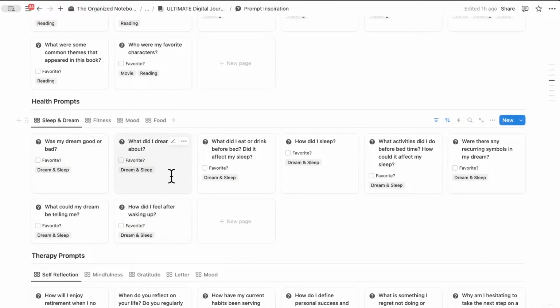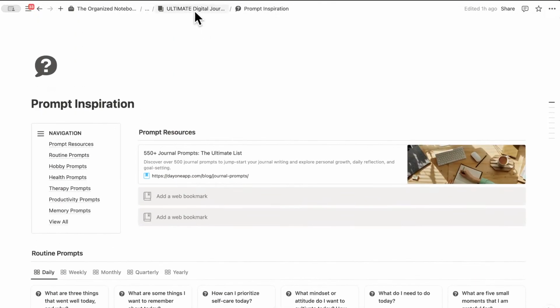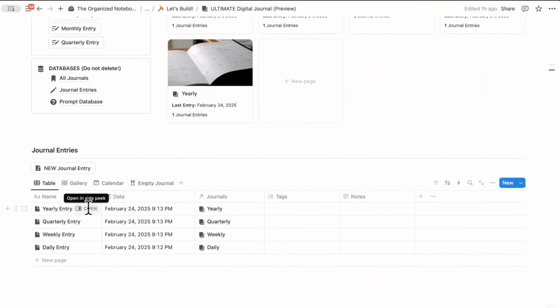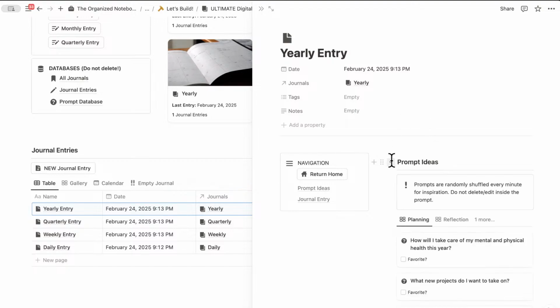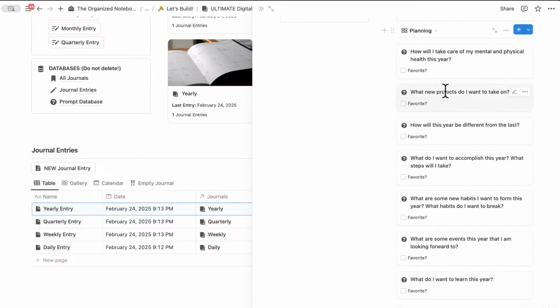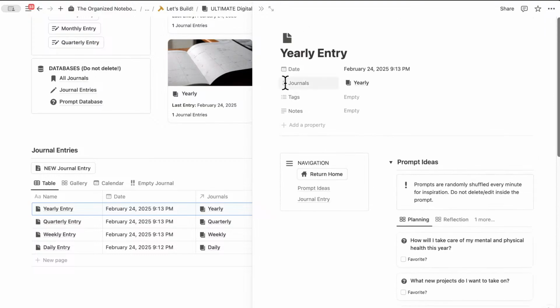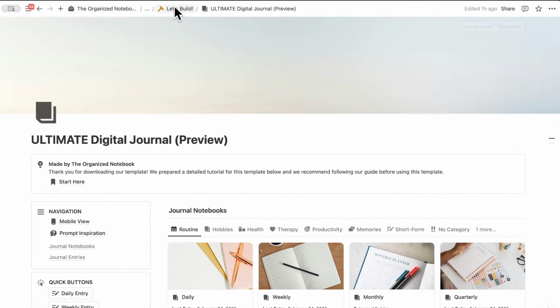So health prompts, like, what did I dream about? Then there's hobby prompts like for books and reading. Did this book resonate with me? Why or why not? And these kinds of things. This can be really fun to use. And if I, for example, look at my yearly entry, you can open up the prompt ideas and see all of the planning prompts here. So what will be my theme of the year? And if you like that, you can write about it down here. So that's the basics of the Ultimate Digital Journal.